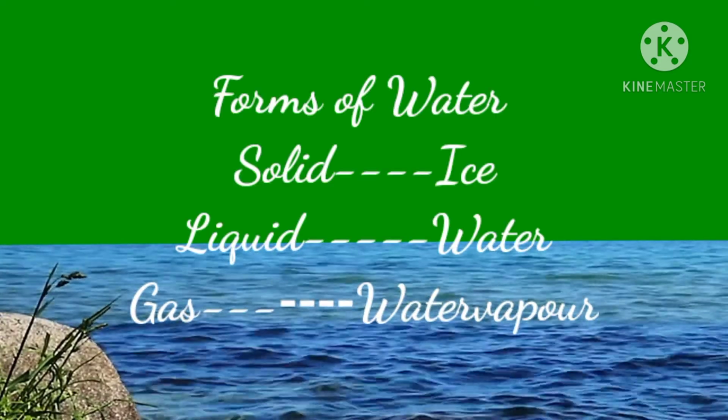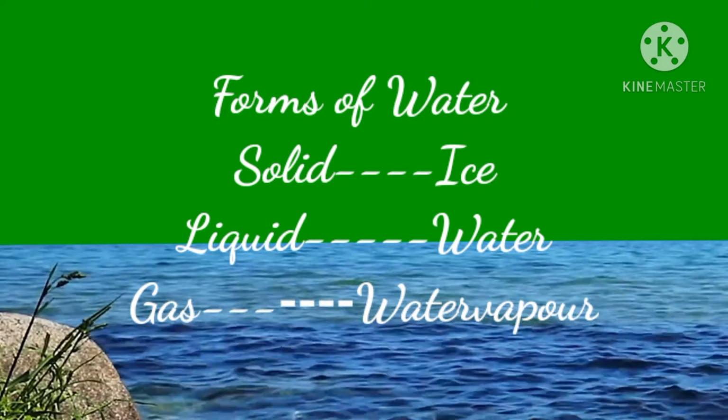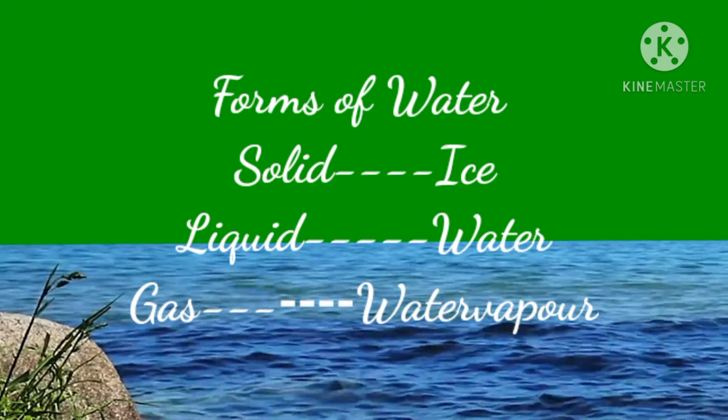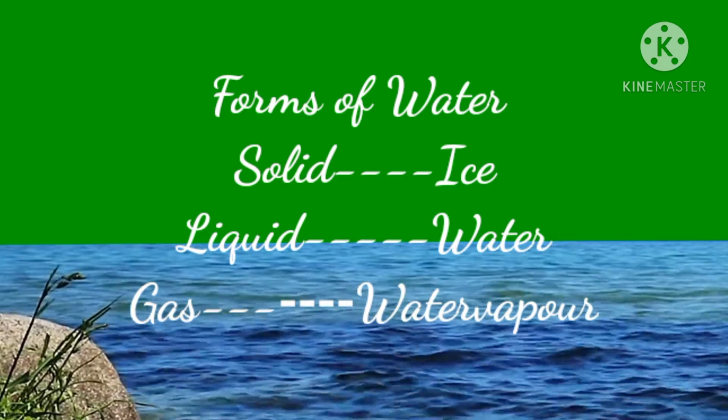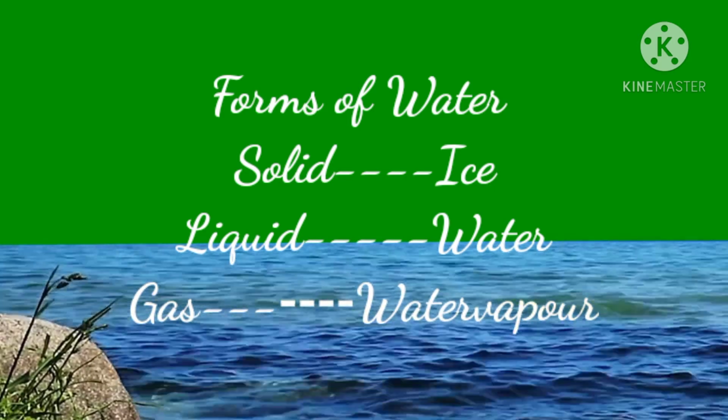Water is a colorless, odorless and tasteless liquid. It exists in all the three forms of matter in nature: solid in the form of snow and ice, liquid water, and gas in the form of water vapor and steam. Since water can dissolve many things, it is also called the universal solvent.